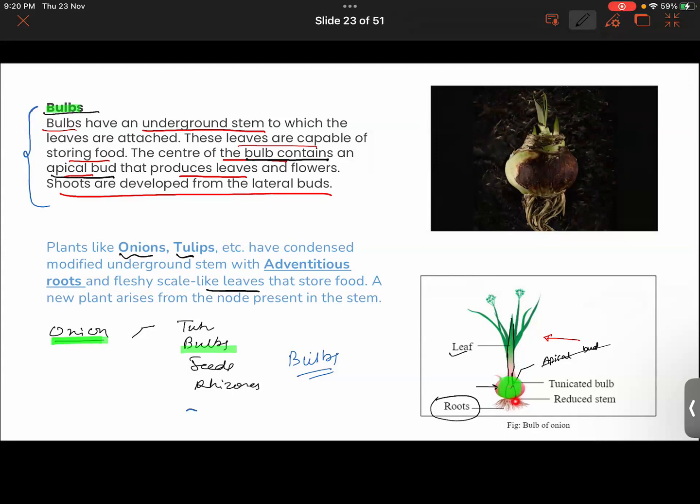If the onion has a bit of the leaf and the reduced stem, even if the root is not visible, if you were to plant it now, it will grow. But it has to be healthy. It should not be a rotten onion, right? So the whole structure, that is the bulb, is taking part in the vegetative propagation. So the answer has to be bulbs now. Hope it is clear.